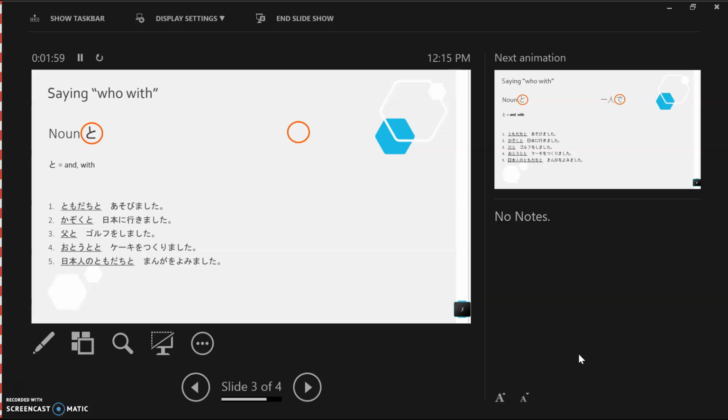Okay, so that's using to to tell people who you did something with. The person that you do something with has to go in front of to. So the noun and the to.